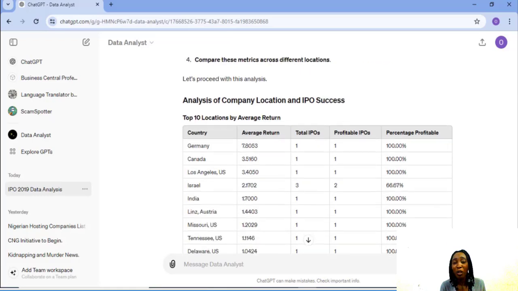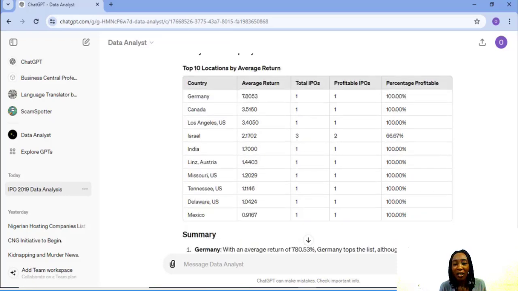So analysis of company location and IPO success. Top 10 locations by average return: Germany, Canada, Los Angeles, US, Israel, India, Lanes, Australia, Missouri, US, Tennessee, US, Delaware, US, and Mexico.